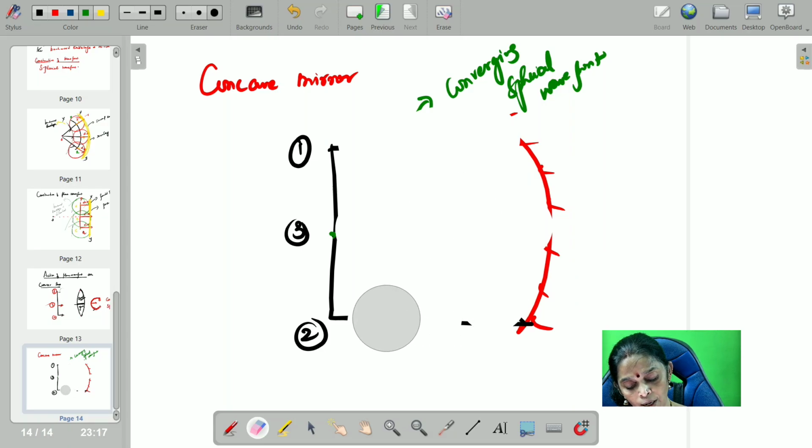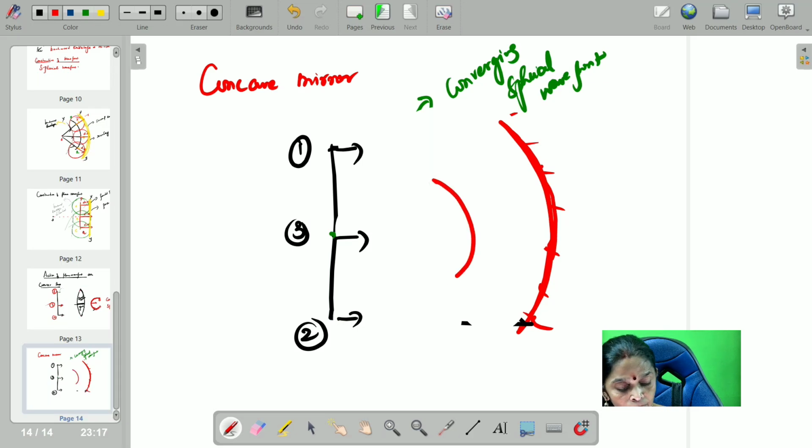Now you understand, right? So you can draw only the wavefront. After falling on this plane reflecting surface, I will get a converging wavefront. It is a spherical wavefront. So hope you understand, children.